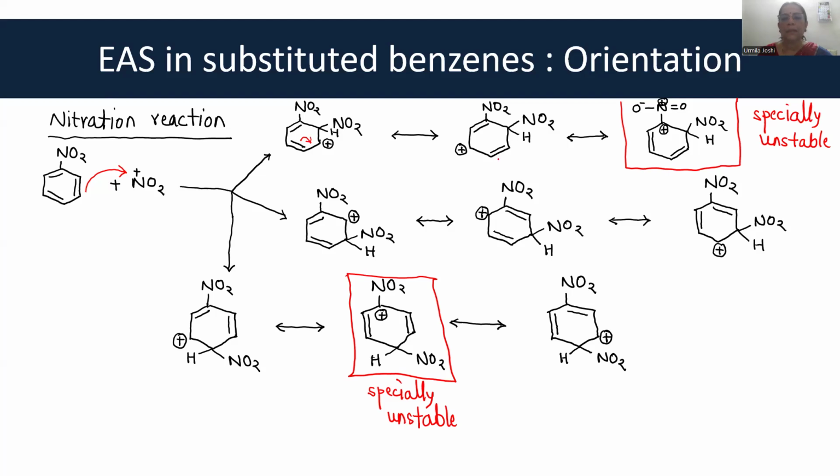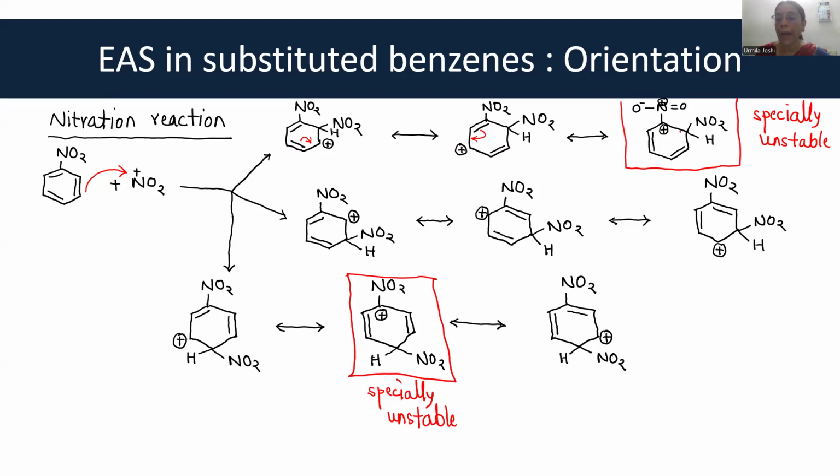And this structure is formed. The double bond has been shifted here. Since the double bond is shifted here, the positive charge comes on this carbon. Now, there is one more resonance structure possible where this double bond shifts and the positive charge now comes on this carbon.